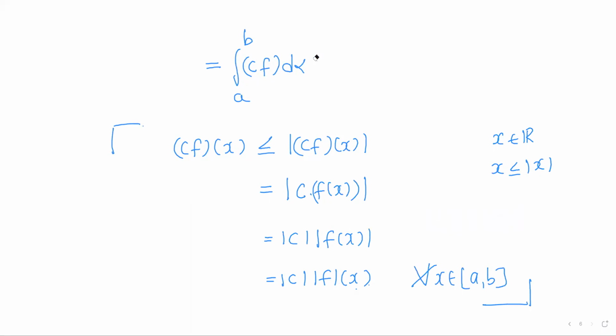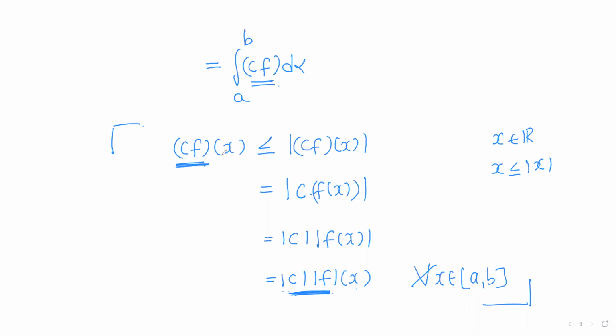So I can replace the function C f by modulus of C into modulus of f, because these two functions work in the same way, but it is less than or equal to this one.